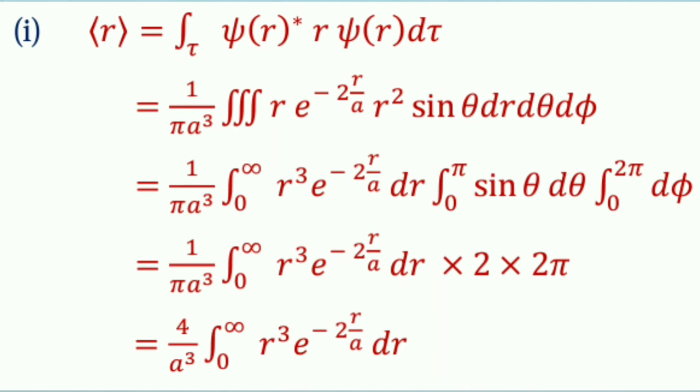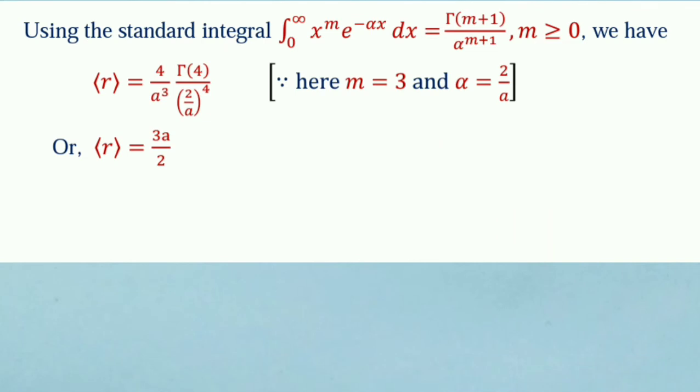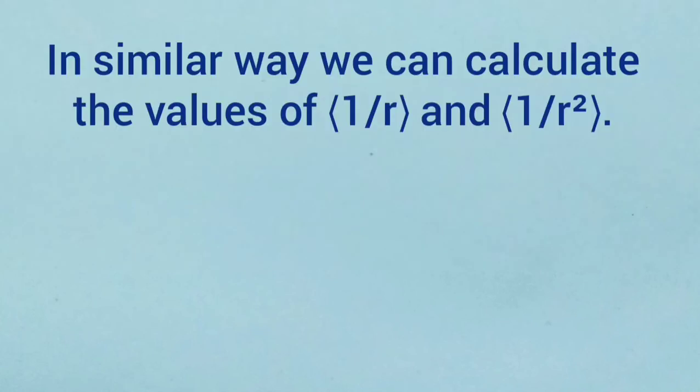equal to 1 by pi a cube integration 0 to infinity r cube e to the power minus 2r by a dr into 2 into 2 pi equal to 4 by a cube integration 0 to infinity r cube e to the power minus 2r by a dr. Using this standard integral, we finally have r expectation equal to 3a by 2. Here m equal to 3 and alpha equal to 2 by a. In a similar way, we can calculate the values of 1 by r expectation and 1 by r square expectation.